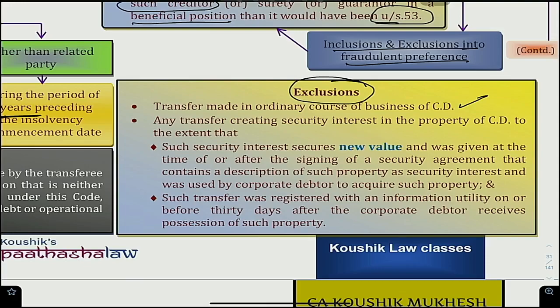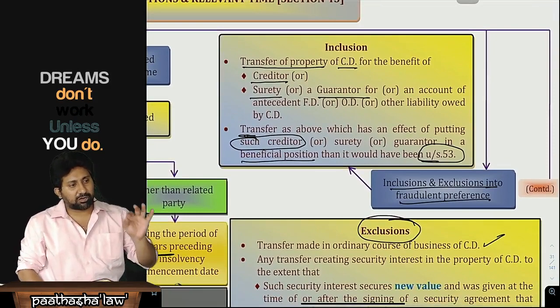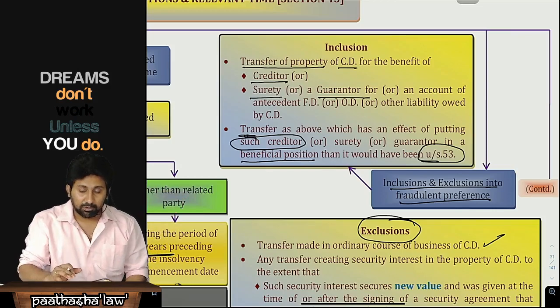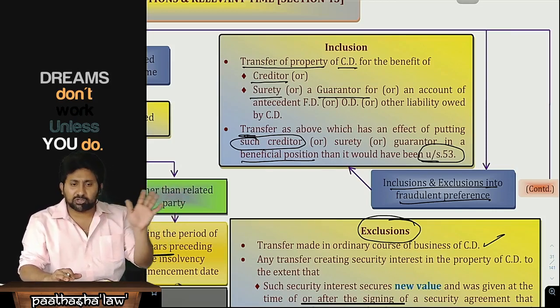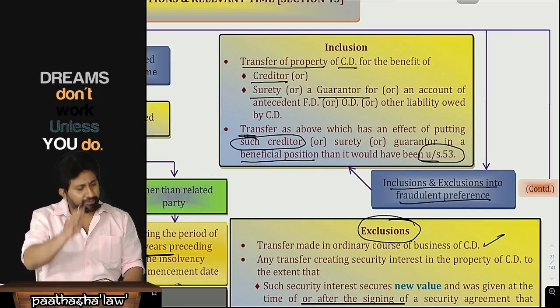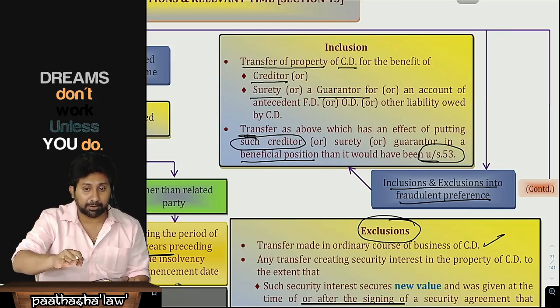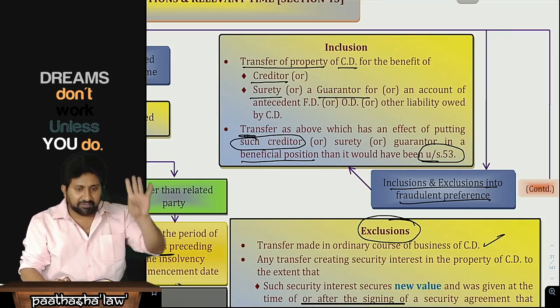Completed reading? Listen. Sir, the first one we read, fraudulent preference, means you are transferring the assets of the company to a creditor instead of making the payment. You transferred an equal amount of assets to them. That we call a fraudulent preference, no doubt. If he is a related party, we go back 2 years. All related parties who have been transferred the assets of the company, we will get those recovered. If it is a non-related party, 1 year.